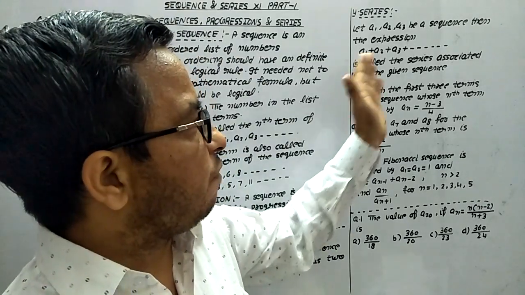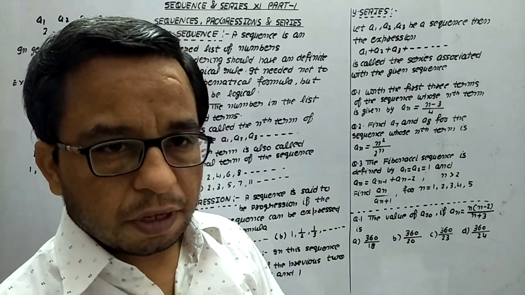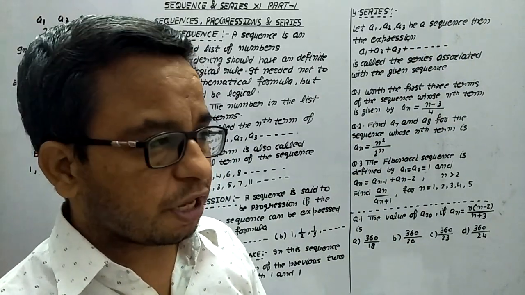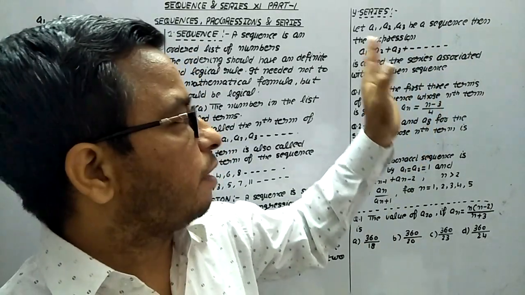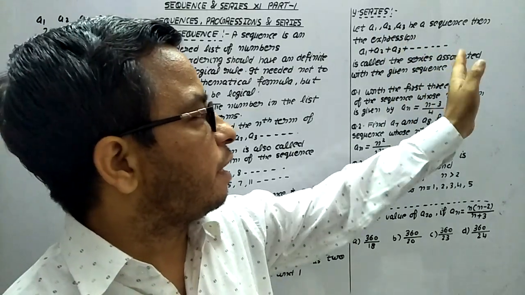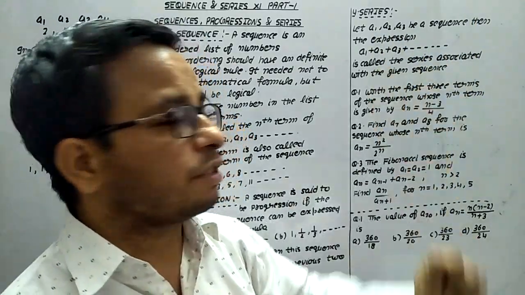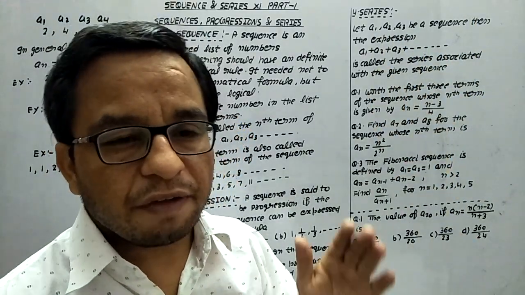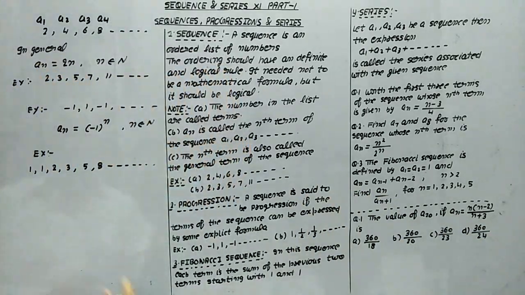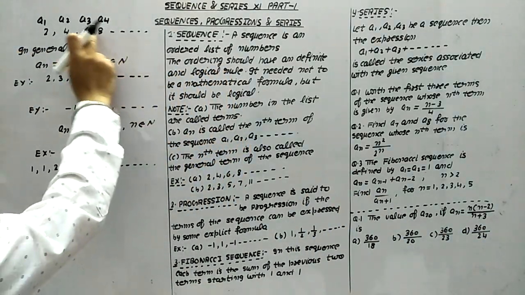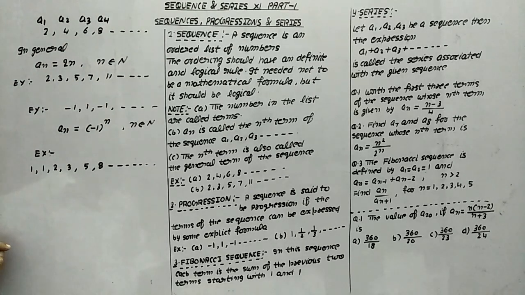Suppose we have a1, a2, a3 as a sequence. Then the expression a1 plus a2 plus a3 and so on is called the series associated with the given sequence. Now look, this is the progression.